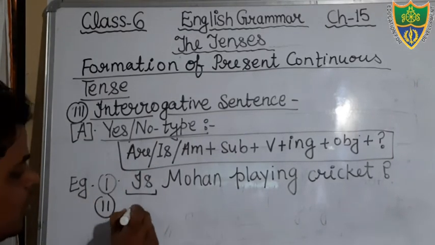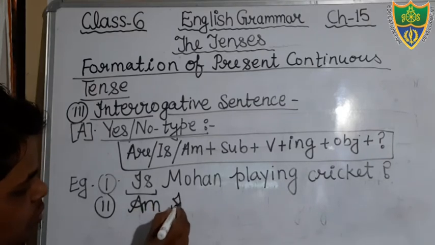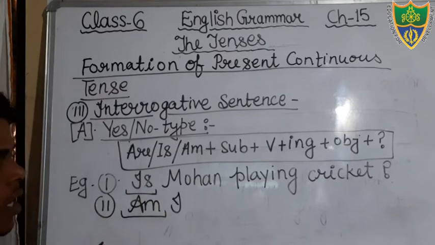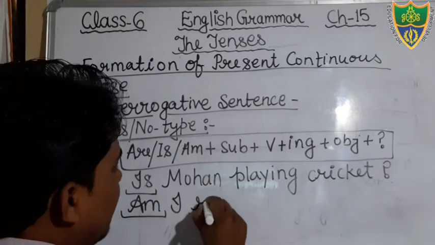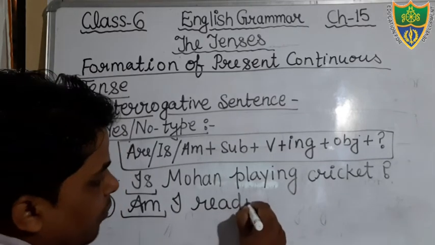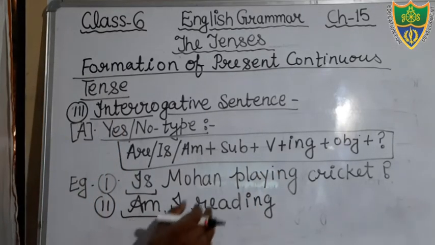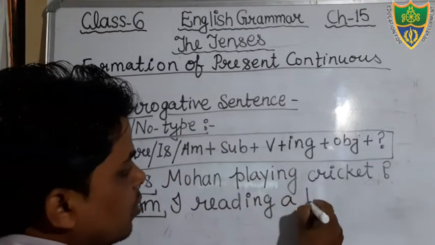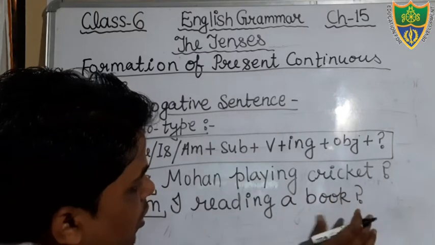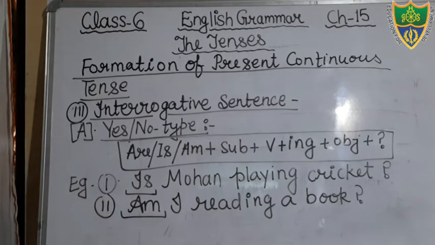And just see, suppose that I am using the subject I, and according to the subject we will use the helping verb in the beginning of the sentence. Am I, then after you will use the verb read. In the verb we will add ing, it becomes reading. Let's see, am I reading a book? This is your interrogative SNO type sentence.